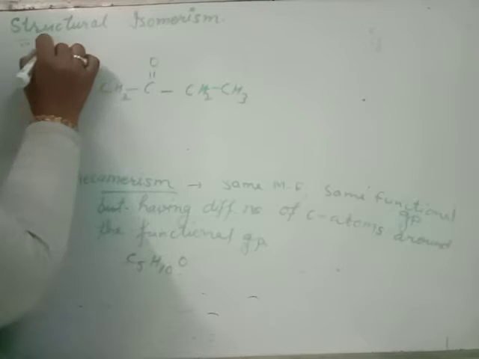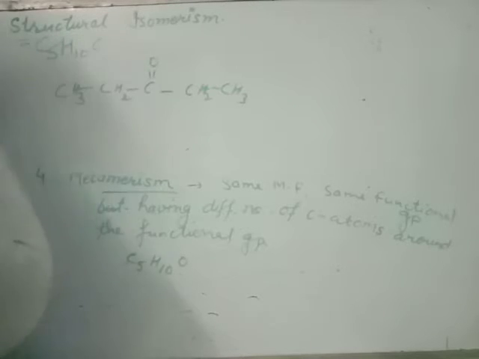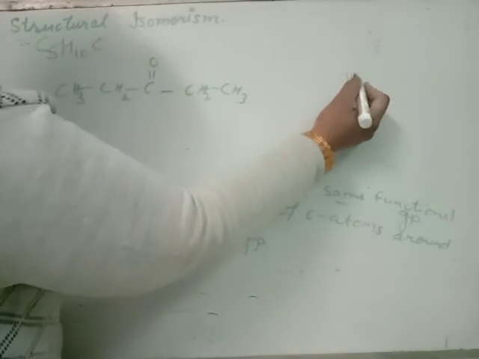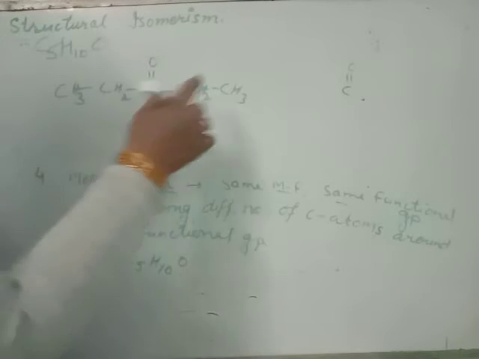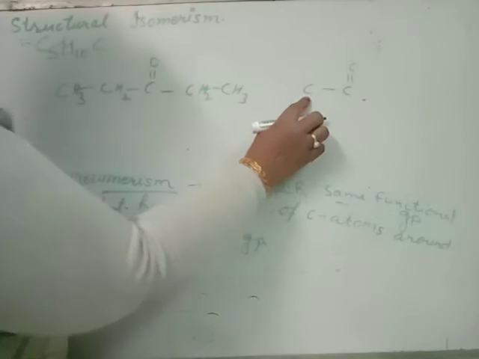It is a metamer with ketone, same molecular formula, same functional group. Ketone is there, but the number of carbon atoms around the functional group is different. Now on one side 1 carbon, on the other side 3 carbon.